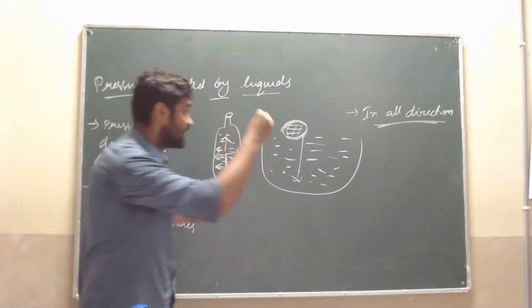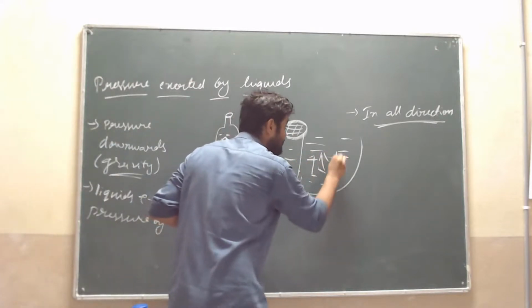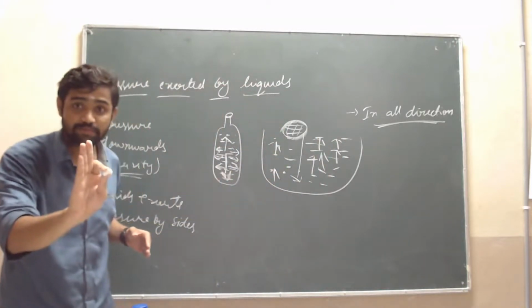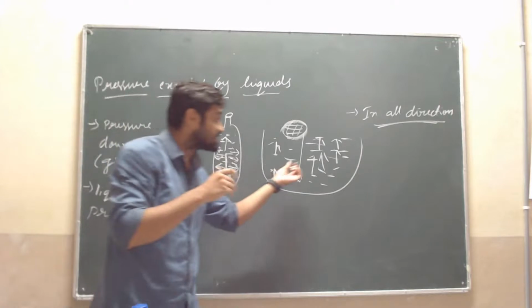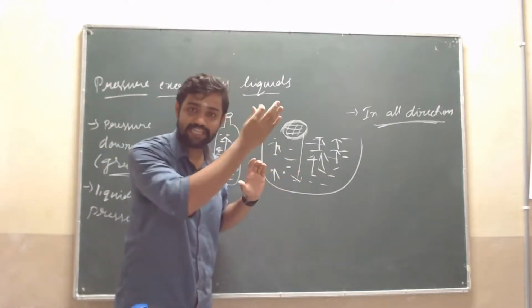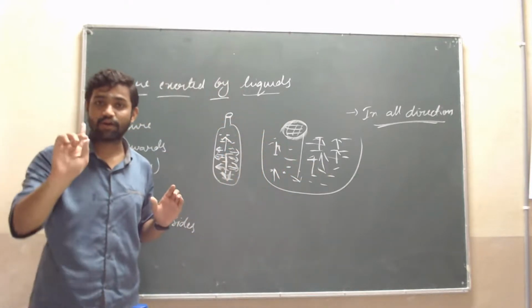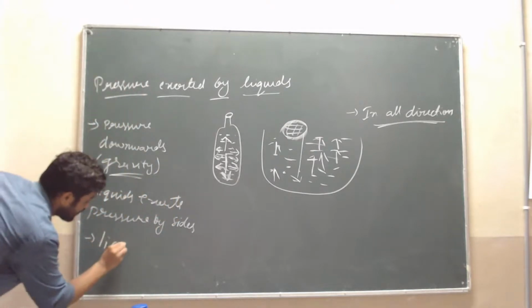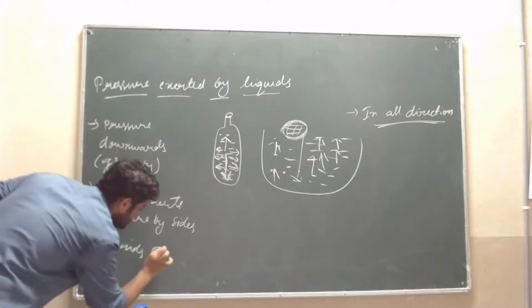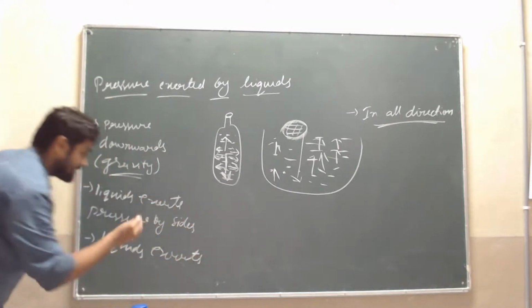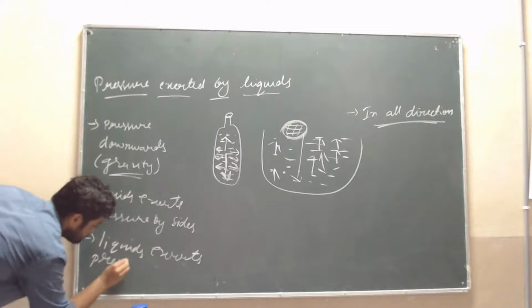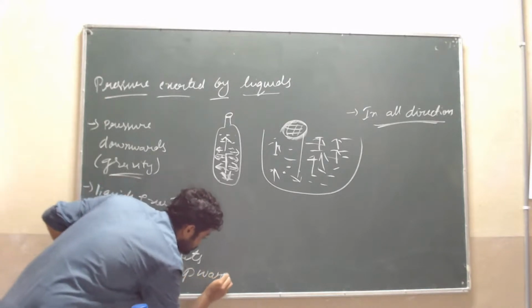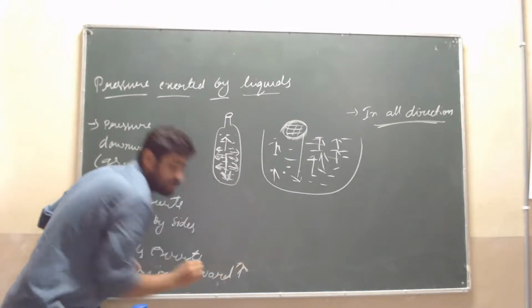That shows the pressure exerted by this water is upwards. Will you understand? That is, this water will exert pressure in the upward direction. Sure? Yes, liquids also exert pressure in the upward direction, isn't it?